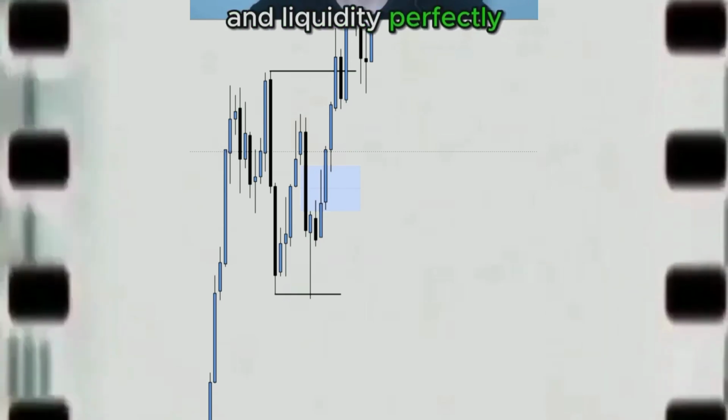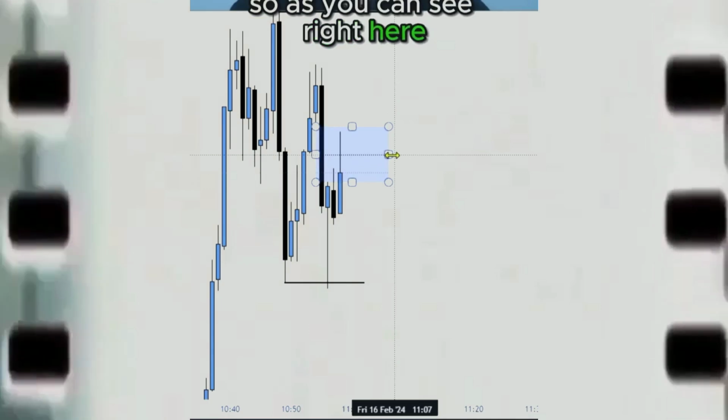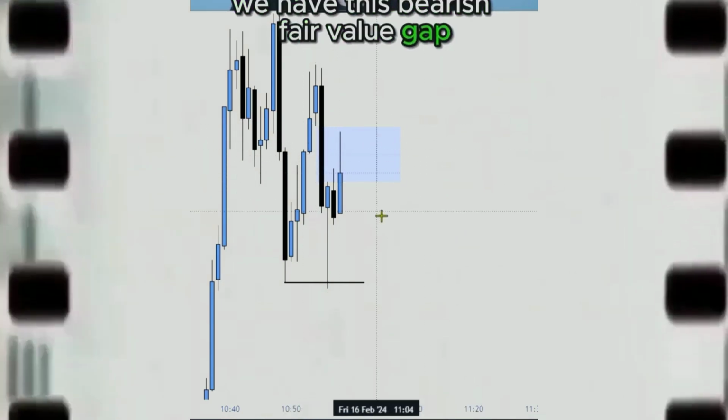The only two trading concepts that you need to master to become a profitable trader in the market are fair value gaps and liquidity. Once you know how to use the fair value gaps and liquidity perfectly, you will be an extremely profitable trader. So as you can see right here, we have this bearish fair value gap, as well as that, we have swept this internal liquidity.